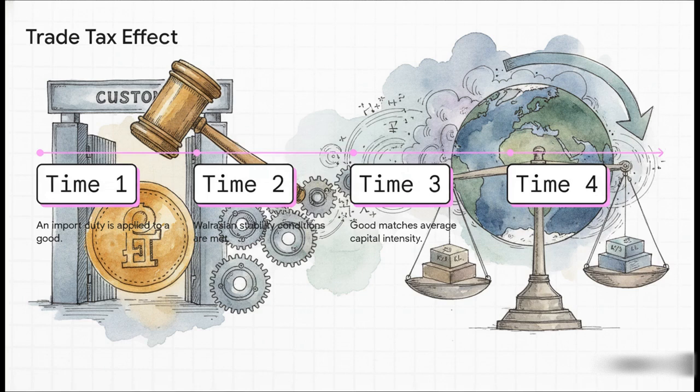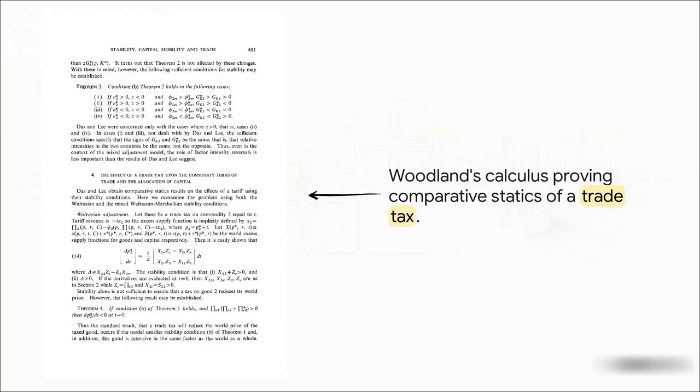At time 1, an import duty is applied. At time 2, we ensure our Walrasian stability conditions are met. At time 3, we verify that the imported good matches the world average capital intensity. If those rational conditions hold up, then at time 4, the world price of the taxed good successfully and predictably falls. And looking at the underlying calculus from Woodland's paper proving this, well, the takeaway is incredibly clear. I promise we're not going to solve these equations right now. But this rigorous math confirms once and for all that factor intensity reversals play zero role in determining if a tariff will actually work. Predictable trade policy relies on global averages and symmetrical market behavior, not localized weird paradoxes.